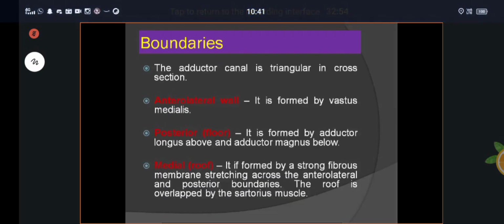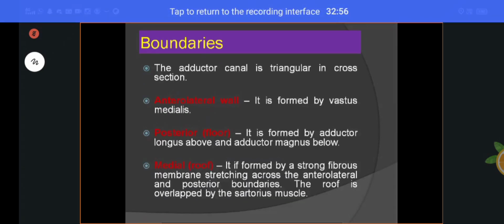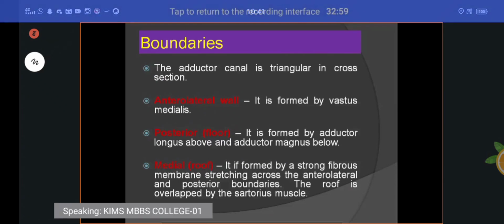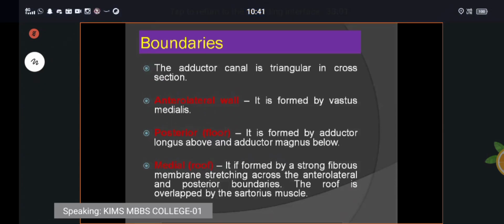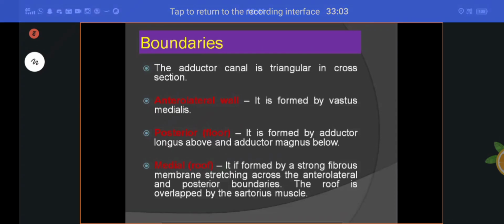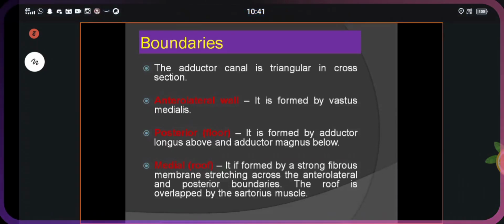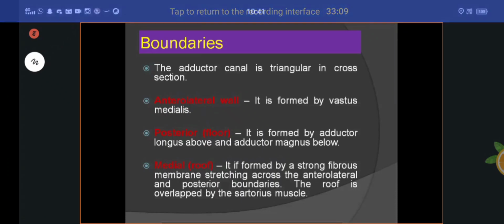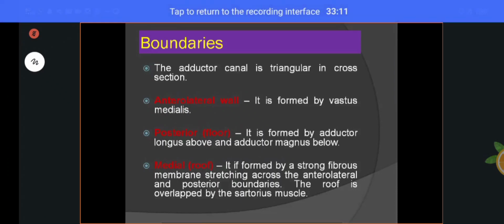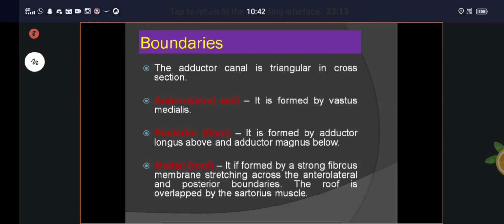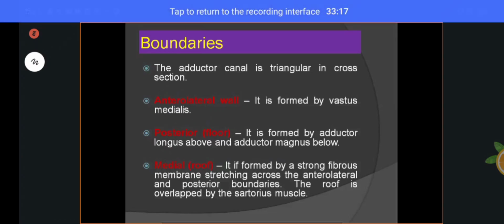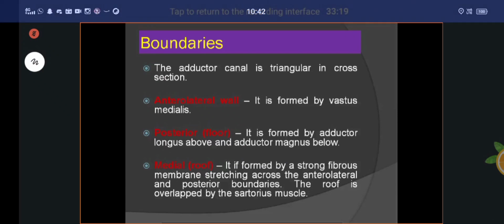Boundaries. The adductor canal is triangular in shape, like if you take a cross section, it is triangular. The anterolateral wall is formed by the vastus medialis muscle. The posterior wall, also called the floor, is formed by adductor longus above and adductor magnus below.